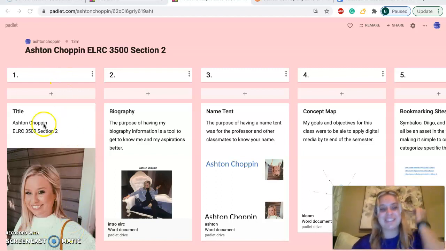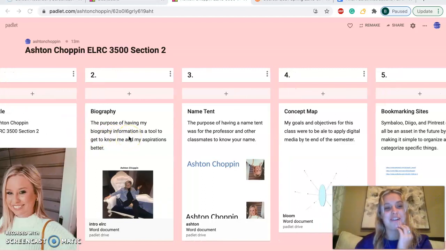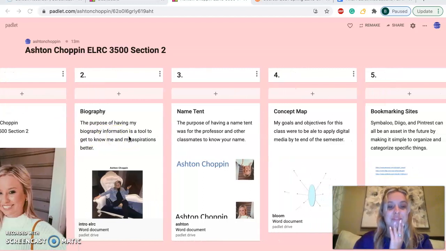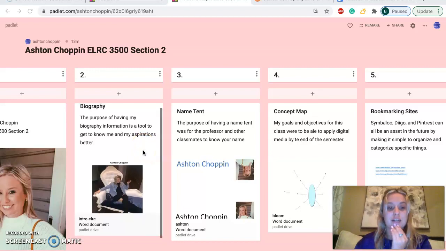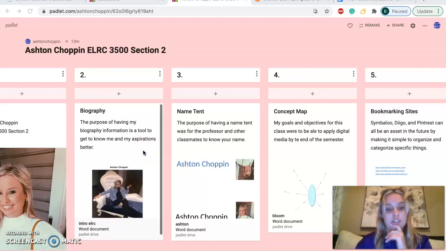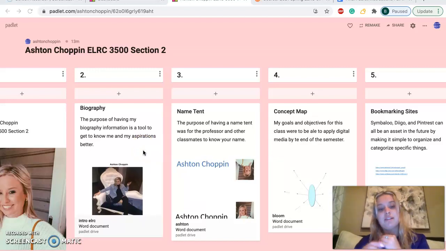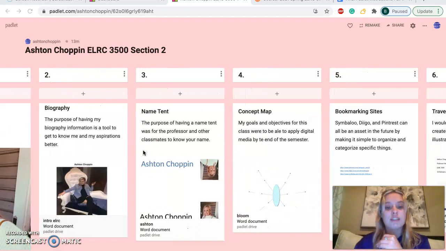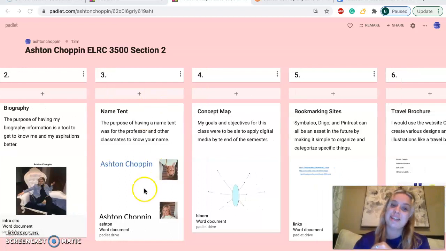And this is a little picture of me to start off. And then this is my biography. Another picture of me, and I'm just telling you a little bit about myself, what I like, where I'm from, stuff like that. And then this was the name tent we made for class.